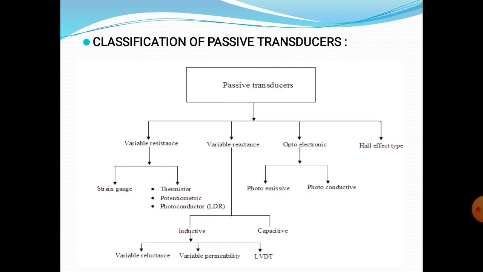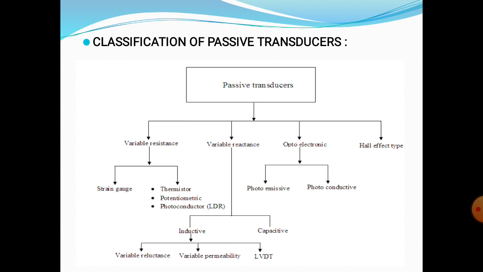Next we will discuss the classification of passive transducers. The passive transducer is mainly classified into four types: variable resistance, variable reactance, optoelectronic, and Hall effect type transducers. These are the basic passive transducers. The variable resistance transducers are further classified into types: strain gauge, thermistor, potentiometric, and photoconductor, that means LDR.